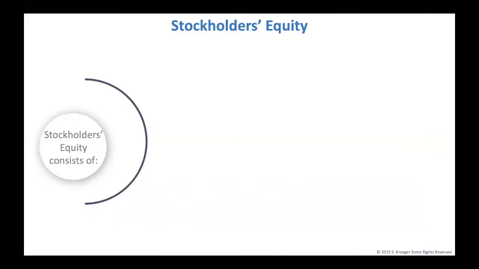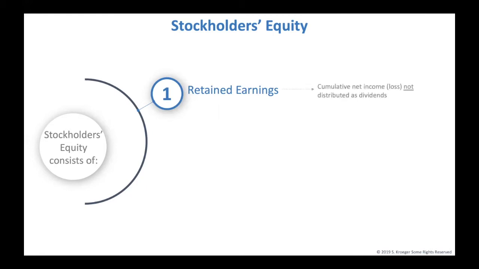In Accounting 1, we learned about owner's equity, which is the amount the owner has invested in the company. When dealing with corporations, we call owner's equity stockholders' equity. Stockholders' equity is comprised of two main parts. First, it is comprised of retained earnings. Just as the name states, it is the company's earnings that remain with the business. It is the net income less any dividends that have been passed out. The more the company earns, the more its retained earnings will increase.